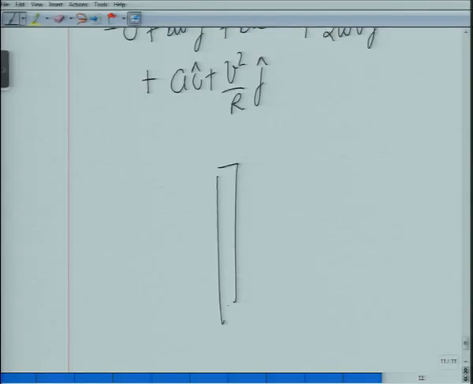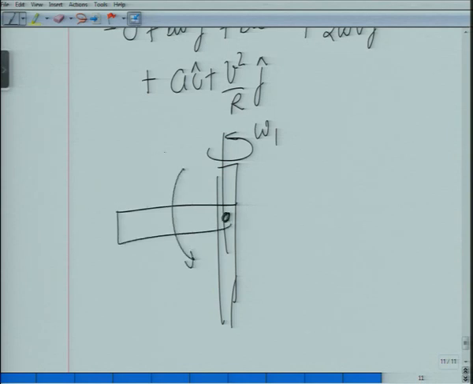Suppose I have a rod which is rotating with omega 1. On this rod there is a bar, and this bar is rotating with omega 2 with respect to the previous bar. And on this I have a wheel, and the wheel is rotating with omega 3 with respect to bar 2.